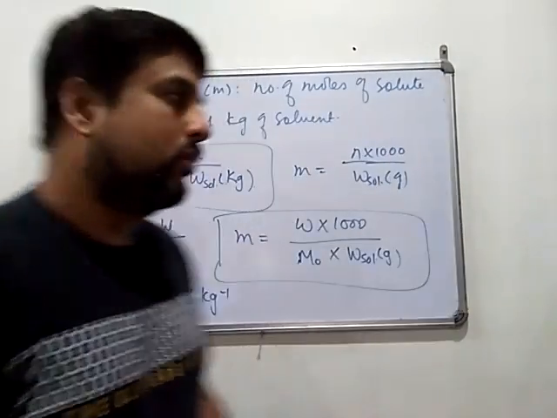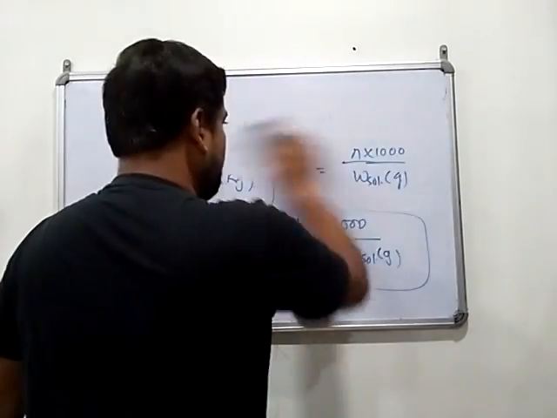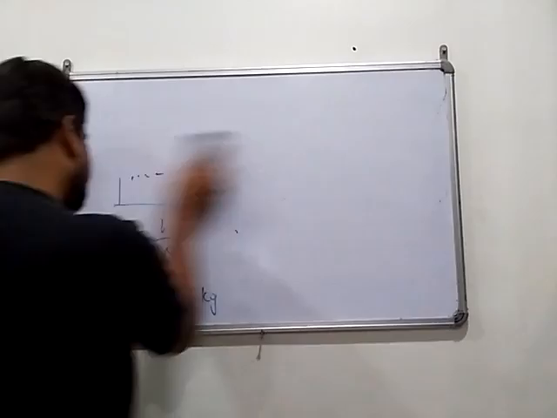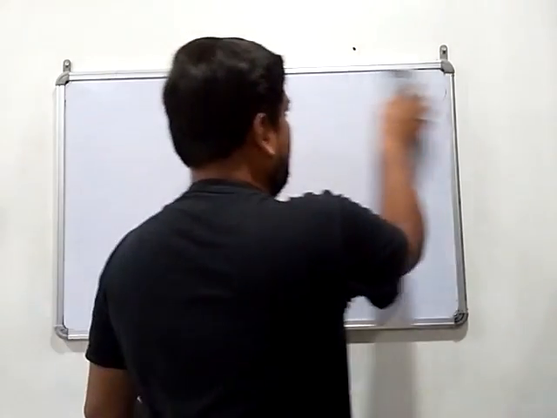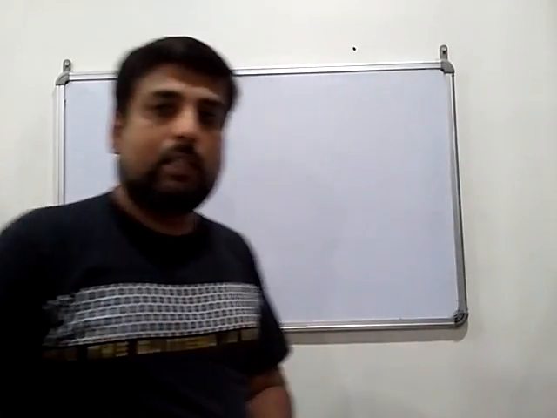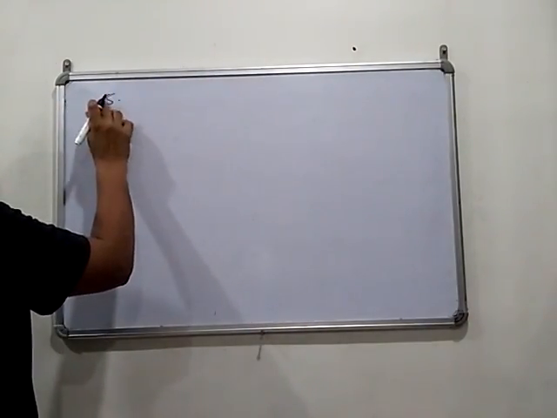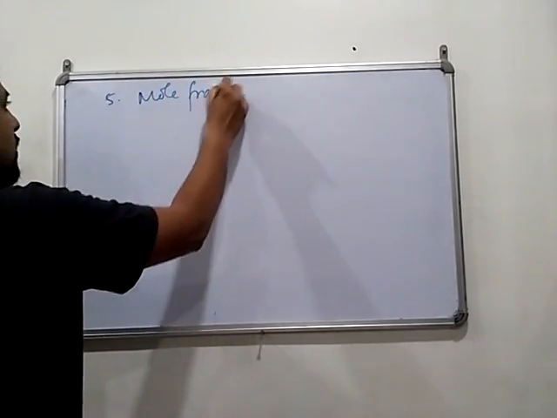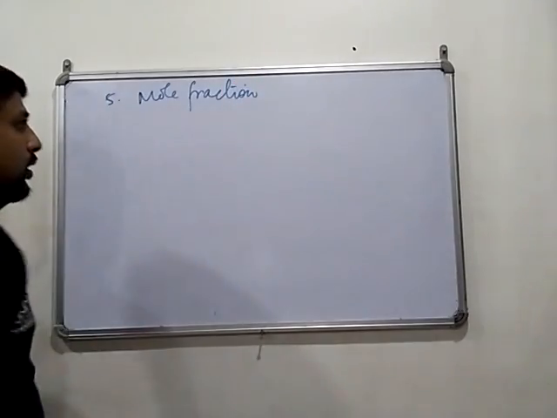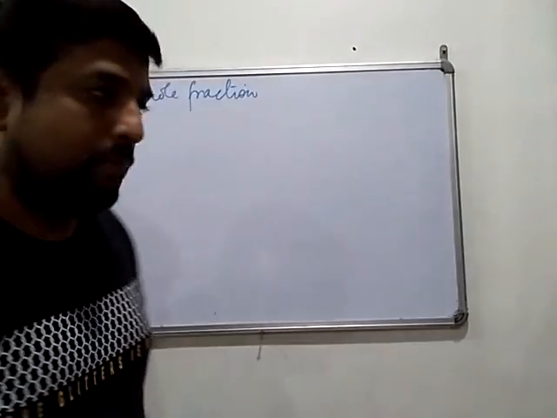Okay, now let's see the next one. Next concentration term, fifth one, is mole fraction, which is the mass-based concentration term.